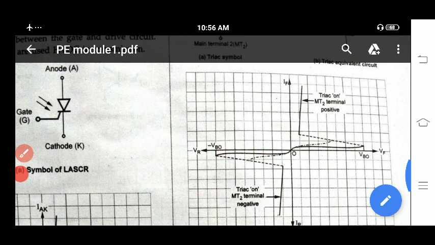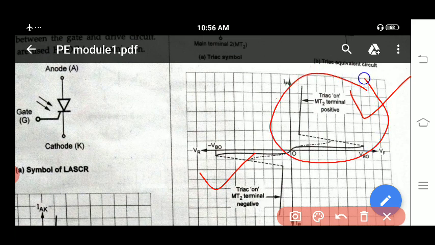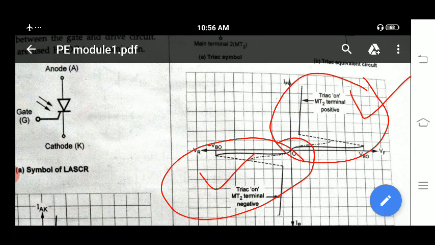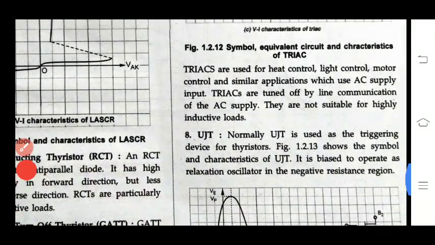Because of this operation, you can observe that in the first quadrant it works like an SCR, and in the third quadrant it works like another SCR. In the first quadrant this operation is the same as that of SCR. In the third quadrant also the operation is the same as that of SCR, because you have the anti-parallel SCR.